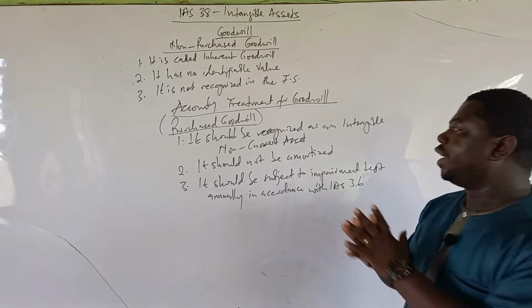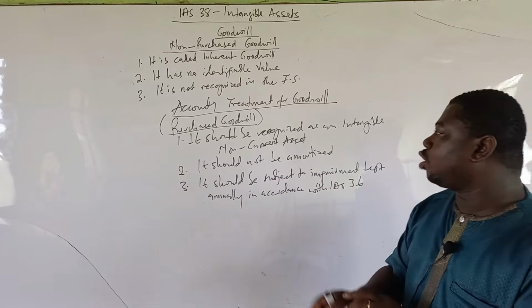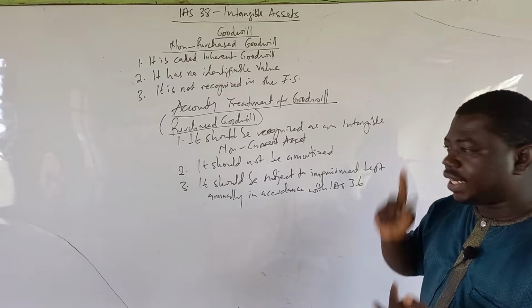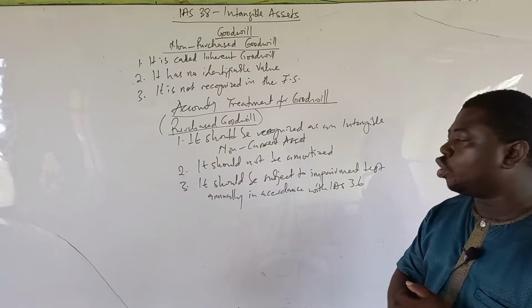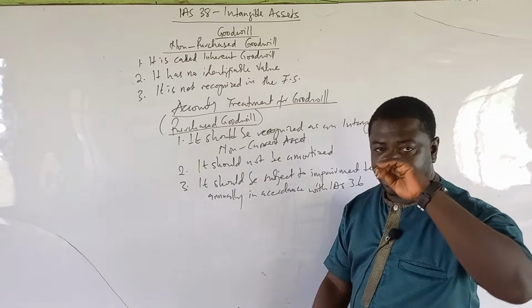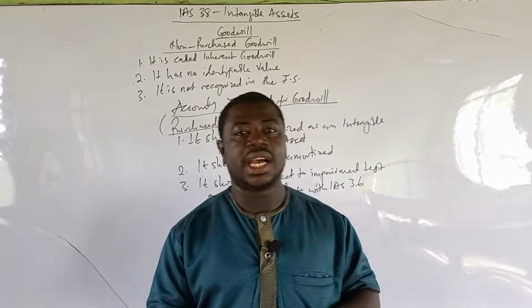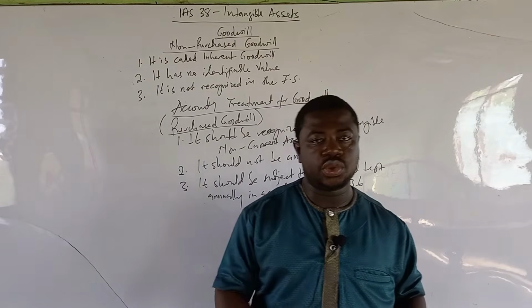And this is the instruction. So one, it should be recognized as an intangible asset, and then it should not be amortized, but you do an impairment test annually. This is the accounting treatment for purchased goodwill.